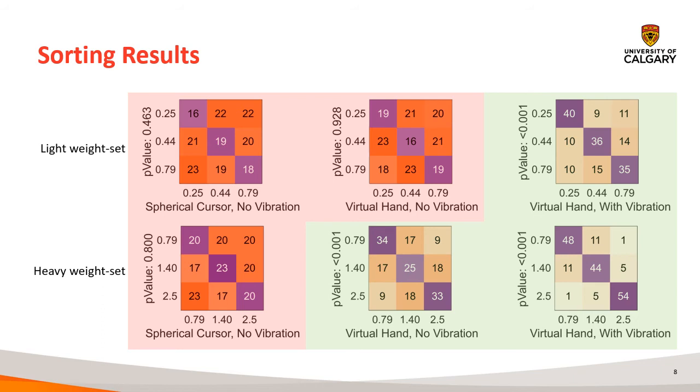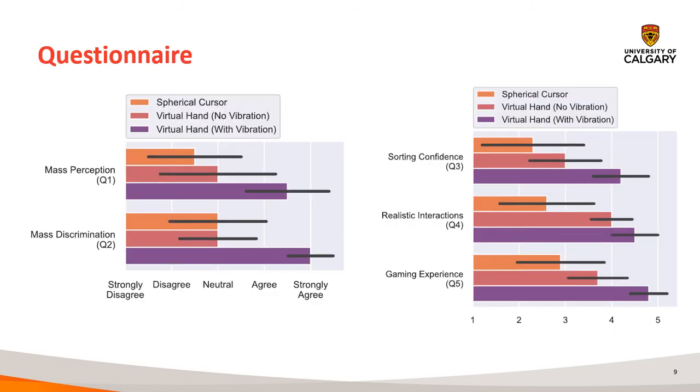Here, the green matrices show statistically significant sorting results, and the red matrices mean participants could not sort the objects meaningfully in those scenarios. As we can see, using the vibration feedback, participants were able to sort the objects in both light and the heavyweight sets. And with the hand and no vibration, they only could sort the heavier objects, which are harder to pick up.